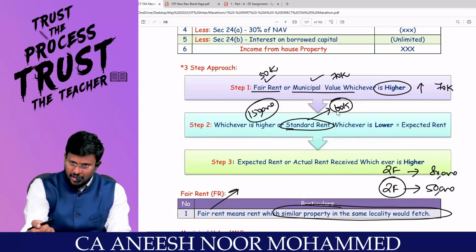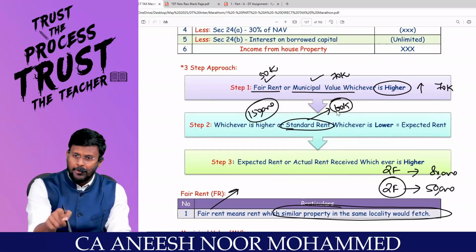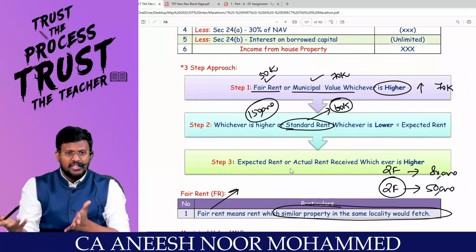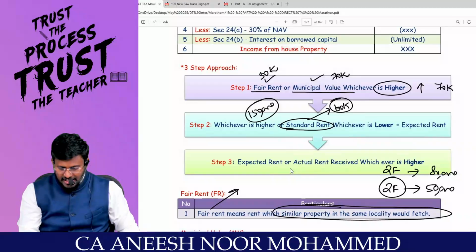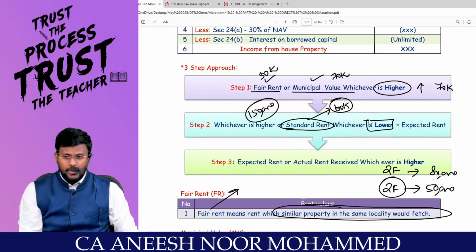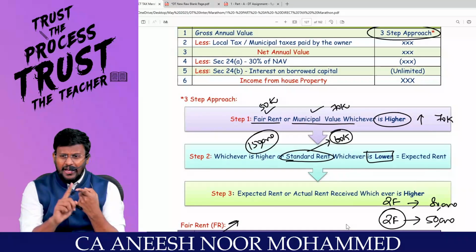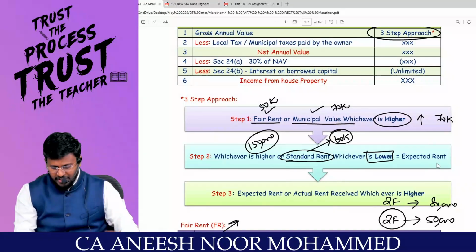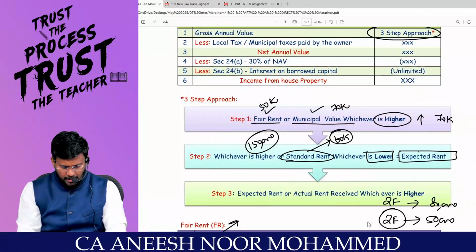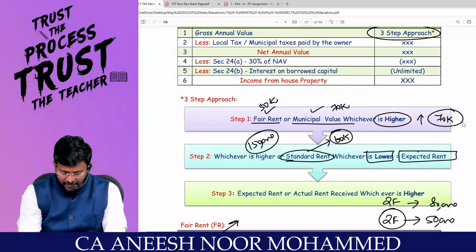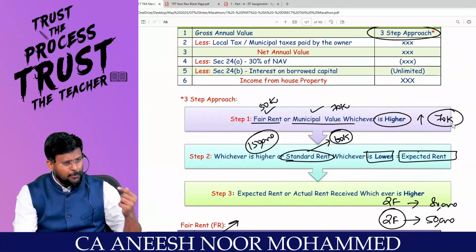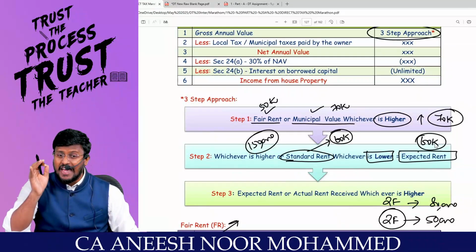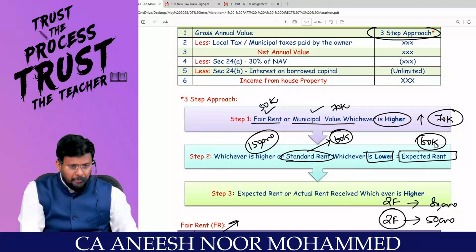If an owner asks 90,000 rupees for this property, you can go and give a case against that person. Sir, this is the maximum rent he can collect, sir. But he's asking 90,000 rupees, sir. That's why whichever is lower. That's why step number 1 is fair rent or municipal value, whichever is higher, and then that or standard rent, whichever is lower. That answer is called expected rent. For example, here 50 or 70, whichever is higher, 70. But as per the Rent Control Act, we are supposed to collect only 60,000. So whichever is lower, the government is expecting a maximum of 60,000 from this property.